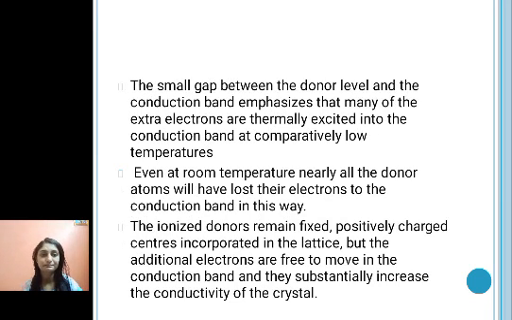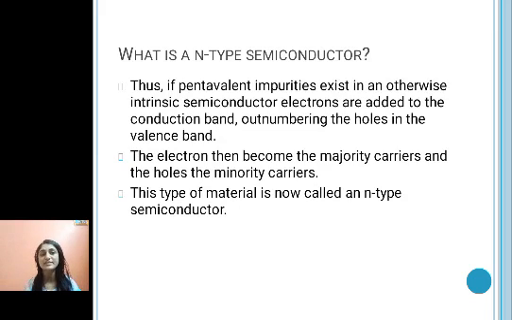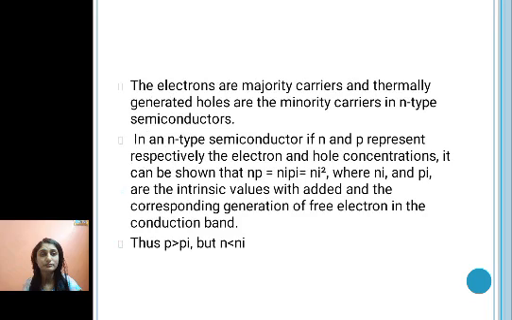So what is N-type semiconductor? If pentavalent impurity exists in an otherwise intrinsic semiconductor, electrons are added to the conduction band, outnumbering the holes in the valence band, and the electron then becomes the majority carrier. So N-type semiconductor, basically you can say it is a semiconductor where electrons are the majority carriers and holes are the minority carriers, and the electrons are majority carriers and thermally generated holes are the minority carriers.